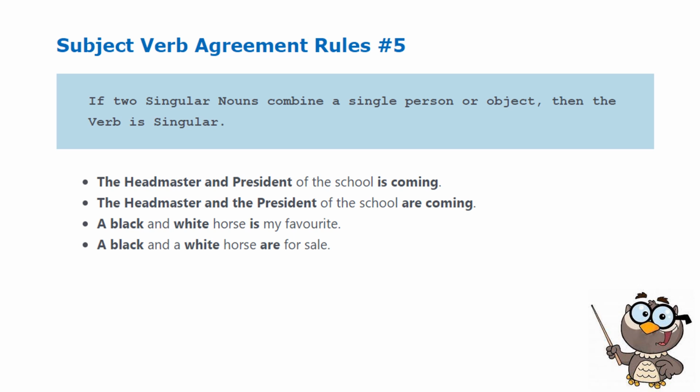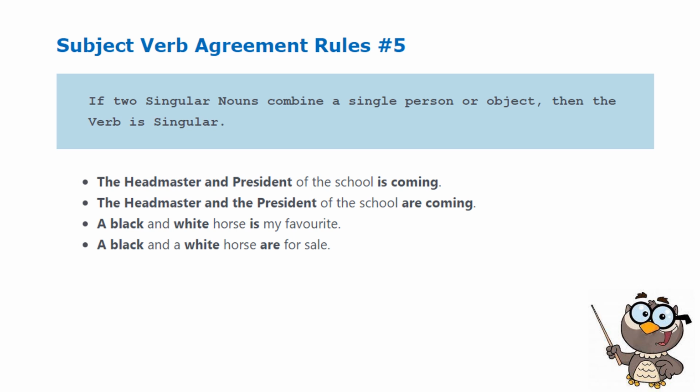Now we use the plural verb are because the subjects now refer to two different persons, the headmaster and the president. Compared to the first example, that's only one person, the headmaster and president.